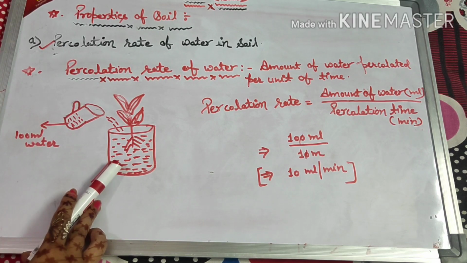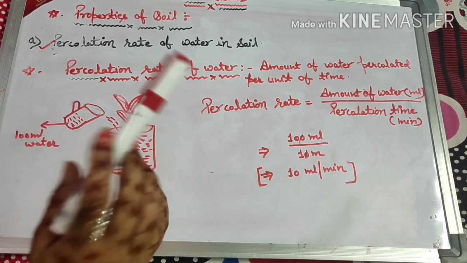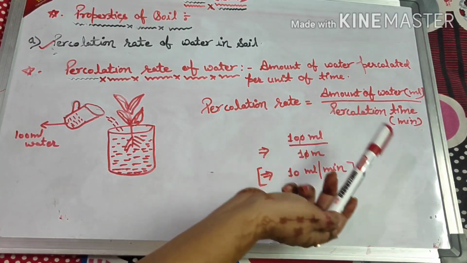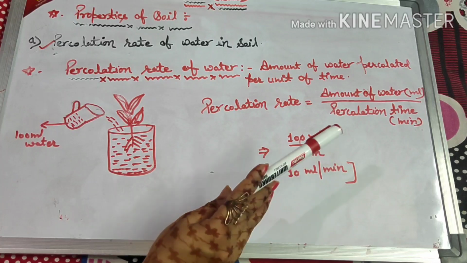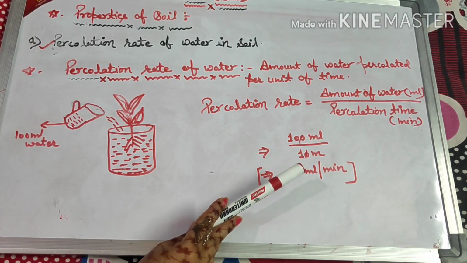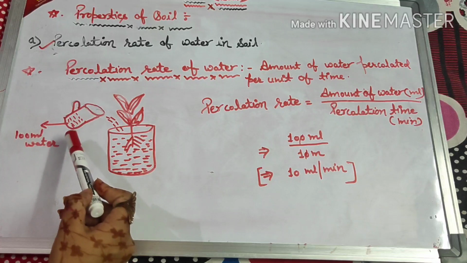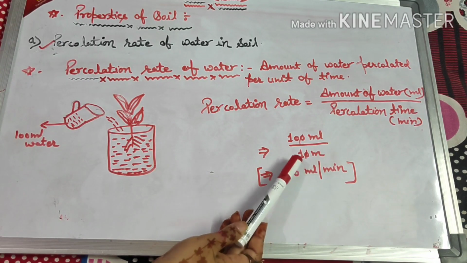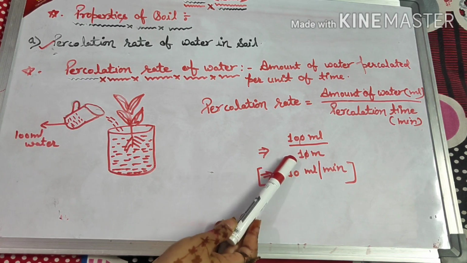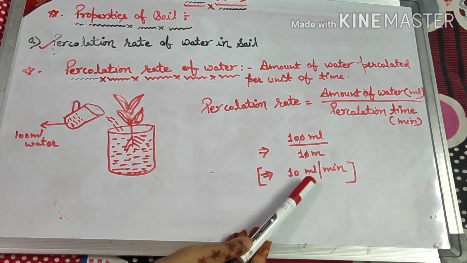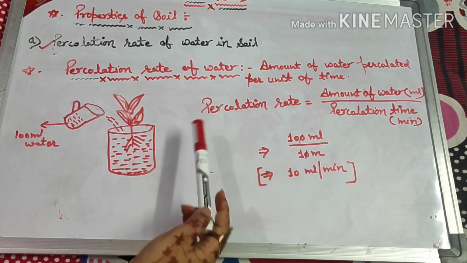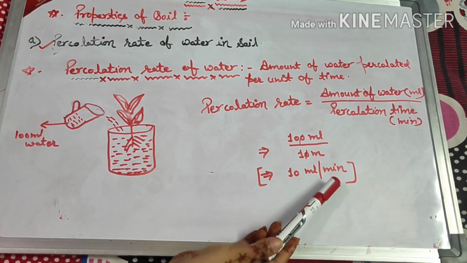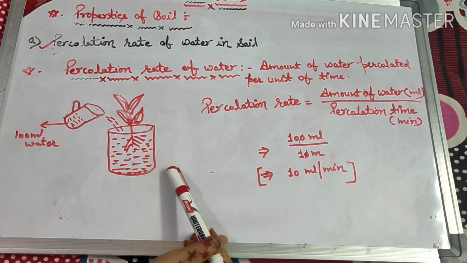So this measurement is done with the help of percolation rate. Percolation rate equals amount of water upon percolation time. Here the amount of water is 100 milliliter and the time to percolation is 10 minutes. So 100 upon 10 equals 10 milliliter per minute. This is the percolation rate of water, 10 milliliter per minute here.